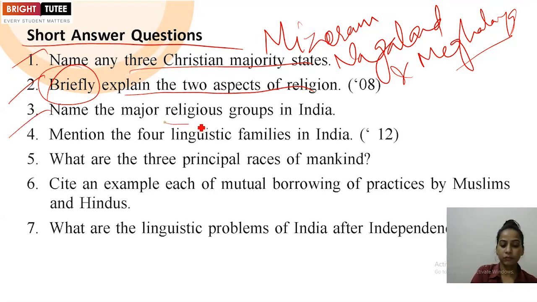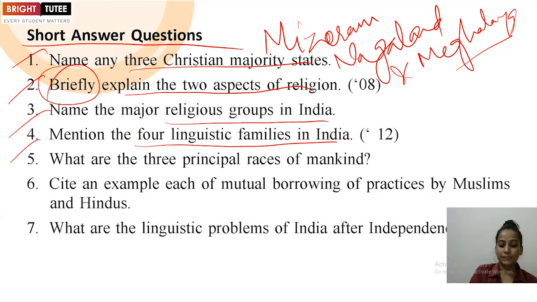Next one, name the major religious groups in India. So we have to mention all the religious groups. It's good if you are mentioning the percentage also, so you need to remember that. So Hindu, Muslim, Sikh, so these religious groups you can mention there.